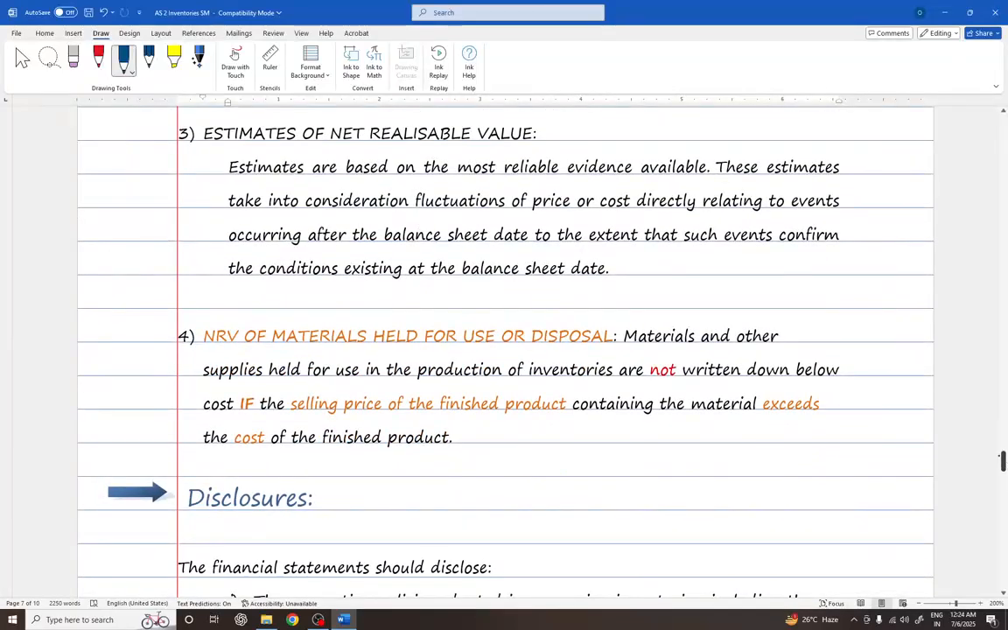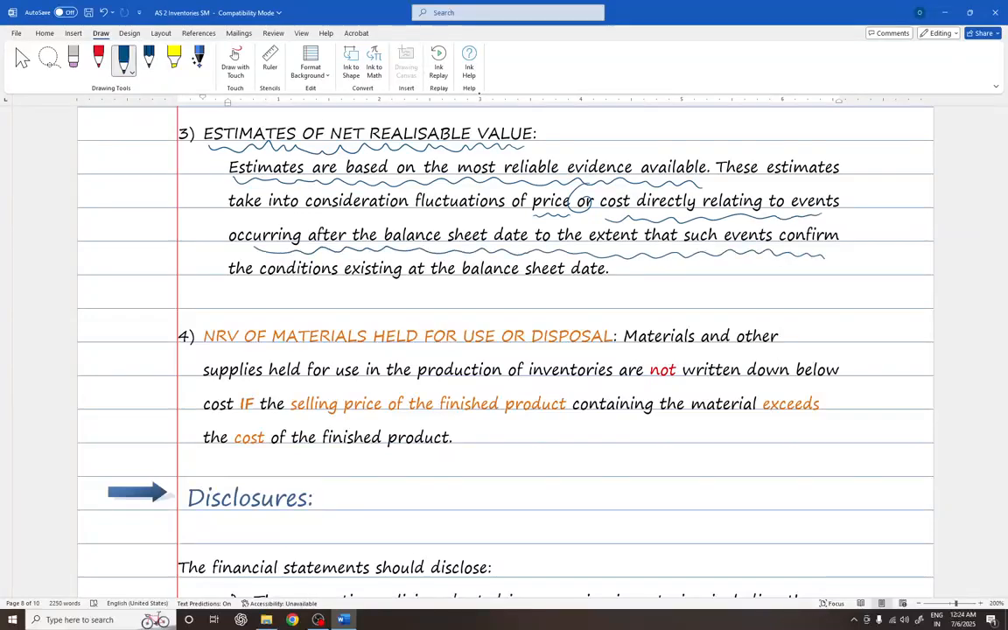Now, the third important point is estimates of the net realizable value. Now, realizable value is foreseen. If there is a foreseen loss, then the net realizable value becomes less than cost, so what is to be recorded is cost or NRV, whichever is lower. So it depends on estimates, right? Now, estimates are based on the most reliable evidence available. These estimates take into consideration the fluctuations of the price or cost directly related to the events occurring after the balance sheet date, to the extent that such events confirm the conditions existing at the balance sheet date.